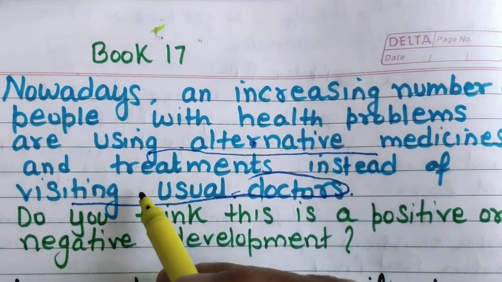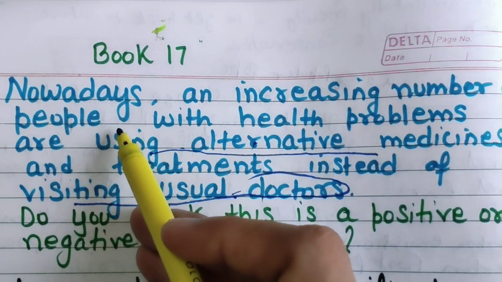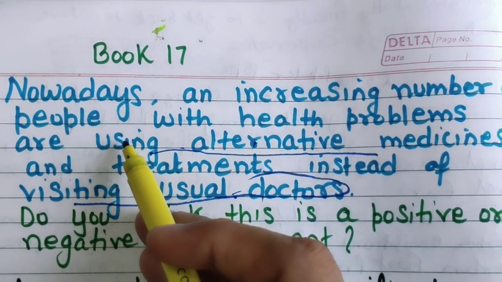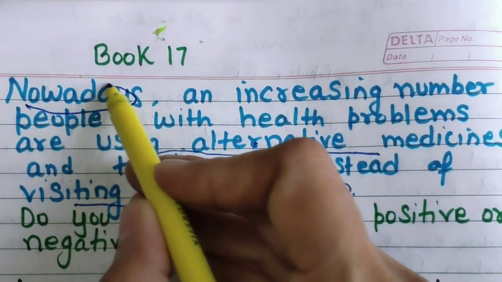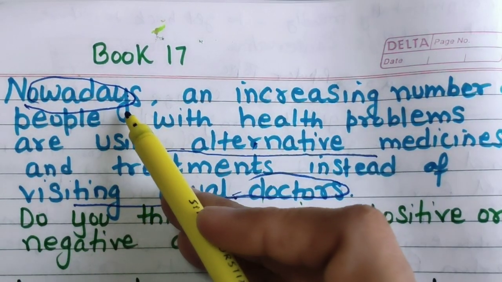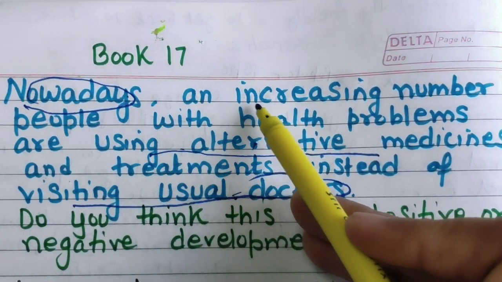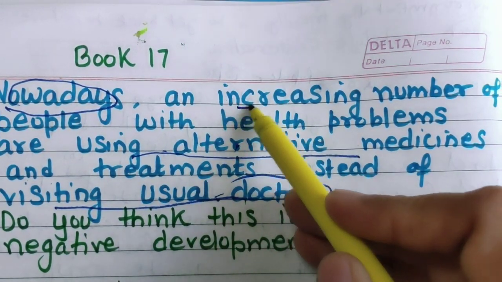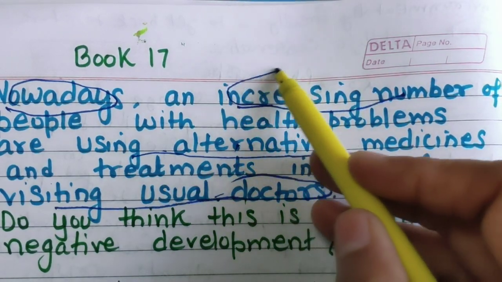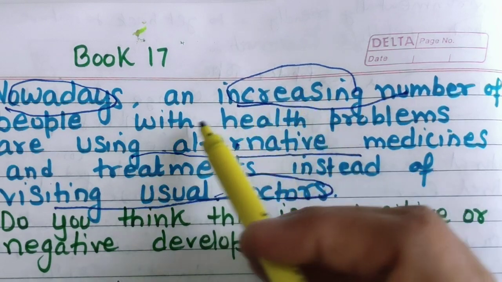After that, we need to underline the keywords, because we are going to paraphrase the statement. For paraphrasing, for nowadays, what can we write? We can write presently, or in modern times, or currently. And after that, increasing number of people. Increasing means a growing number of people, or a significant number of people or persons.